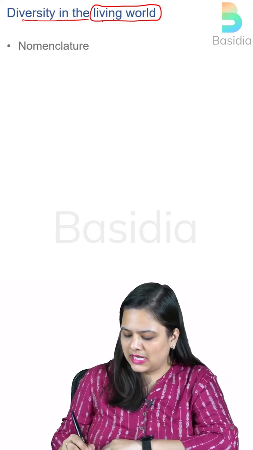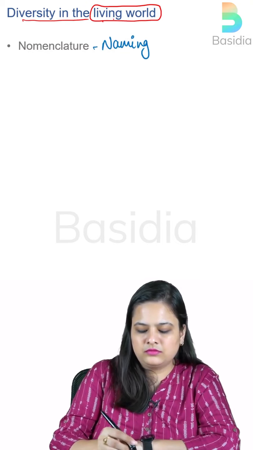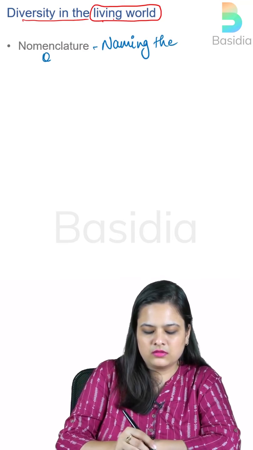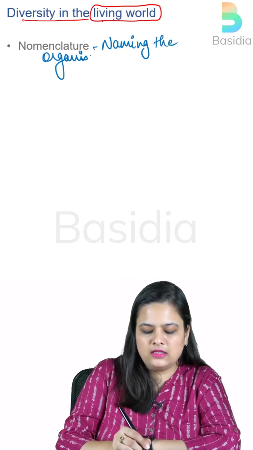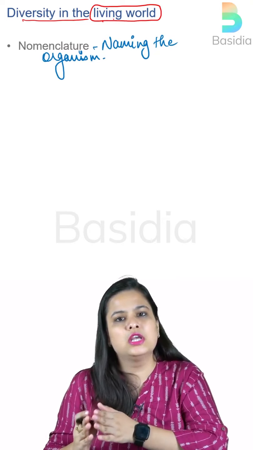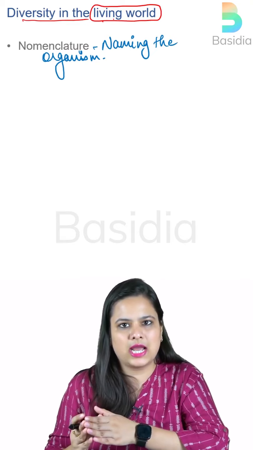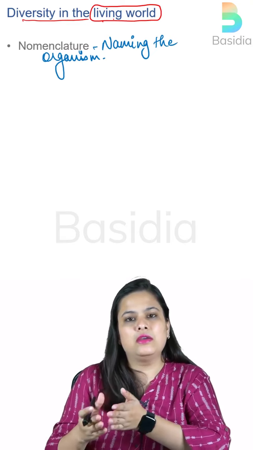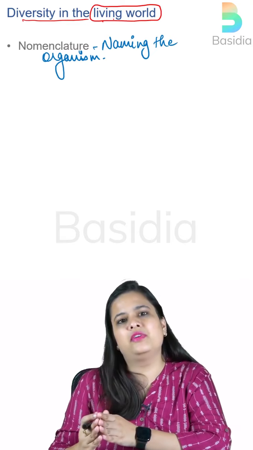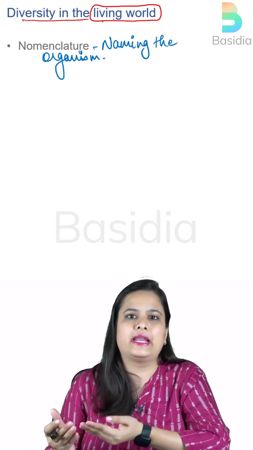Okay, so nomenclature deals with the naming of the organism. And this does not work as simple as it sounds. So before naming, you need to understand why exactly you are naming this organism. So when we talk about nomenclature specifically, we only name an organism based on its certain characteristics.